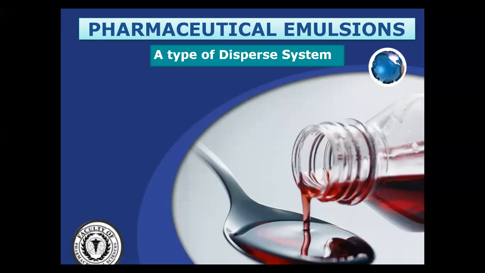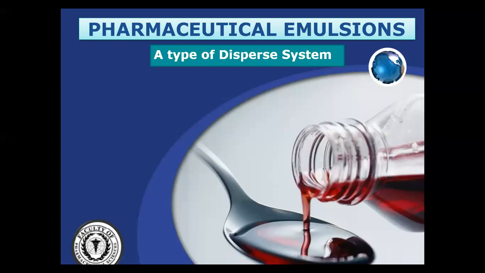So emulsions are again a type of disperse system. It means we are dispersing or adding one phase into another phase. Suppose you have taken 100 ml of water and you have added 10 ml of oil. It means you have added oil into the water. So in this way we are dispersing oil into the water.